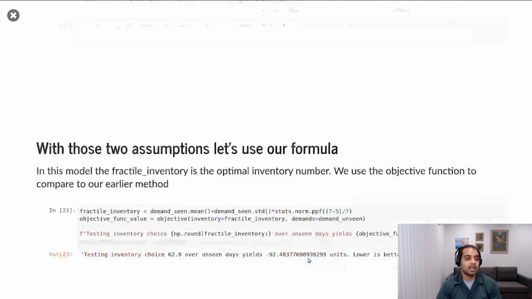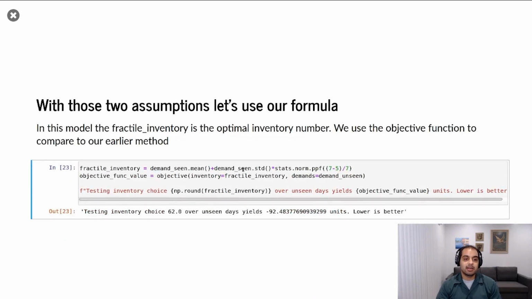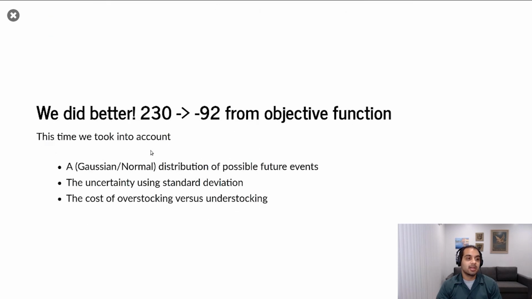Okay, this is great. Given that we have the mean and the standard deviation, we can plug this into the critical fractile equation, and then we can use our objective function to see how we did. The critical fractile equation tells us to buy 62 newspapers, less than the ones previously that we did with the average methodology. And given the next 10 days of demand, we get a score of -92, where lower, again, is better. This is great. We actually moved down from 230 to -92 in our objective function.